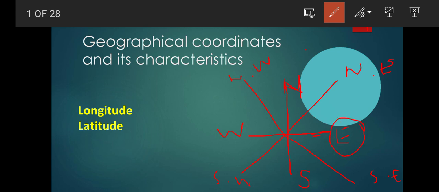Whenever we are going to locate any area on the globe, we must know where the east is and where the west is, because whenever you locate any area, you must know its directions. You will see that this is the longitude, 180 degree east, or 180 degree north, 180 degree south. So these are going to be very important if you remember the directions of east, west, north and south.